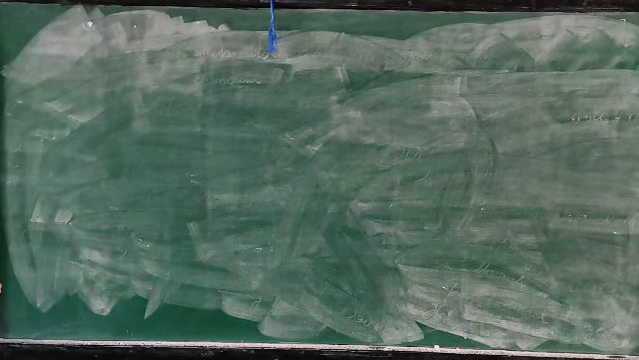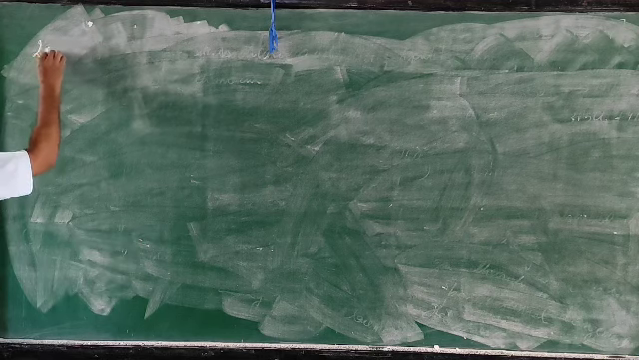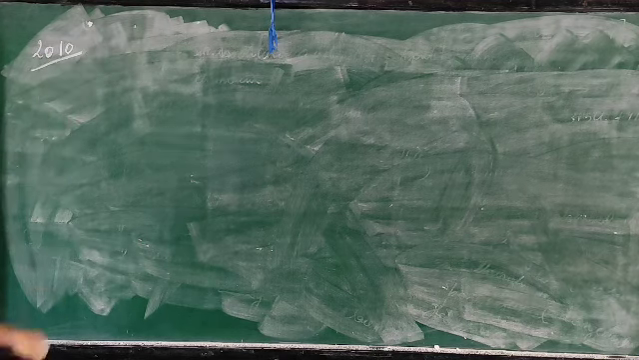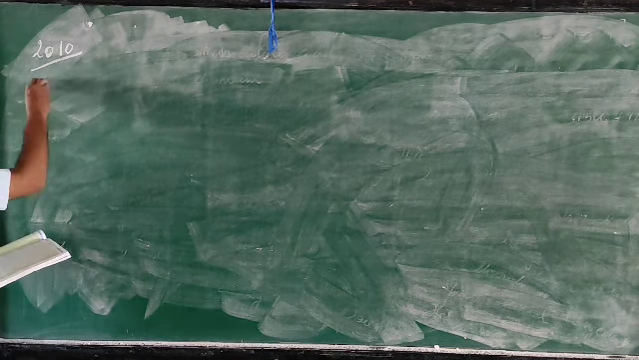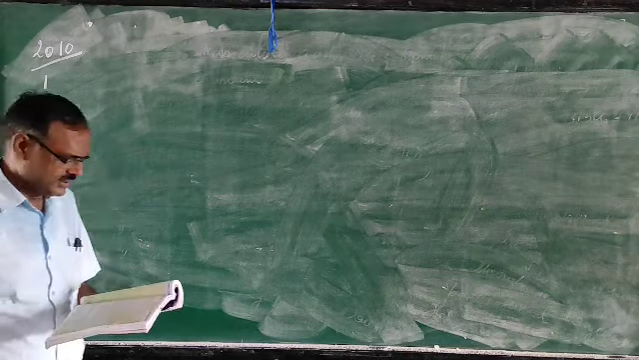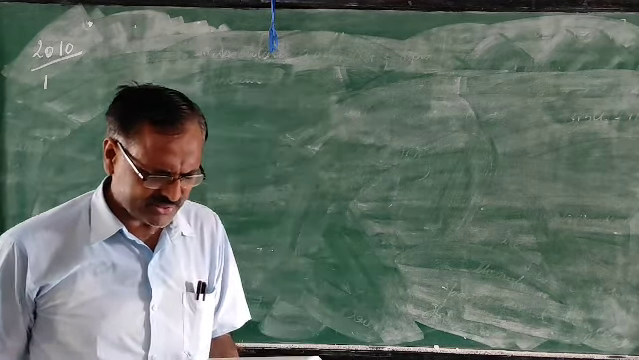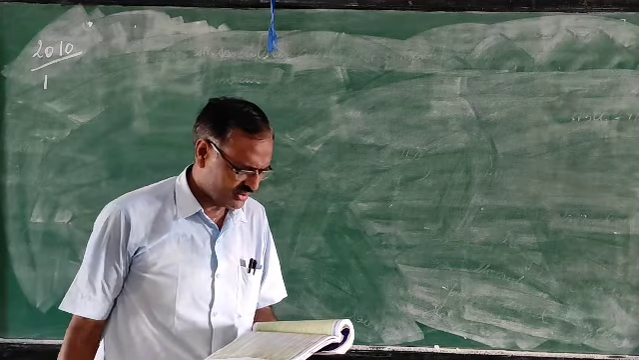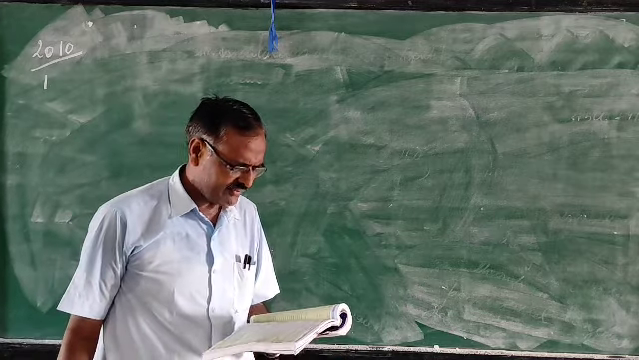So next, 2010. First question: select the correct answer, A, B, C, D. Aqua regia is a mixture of dilute hydroquinone, concentrated hydrochloric acid, dilute lactic acid. Here D is correct.